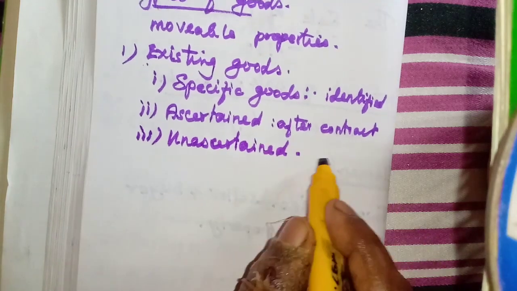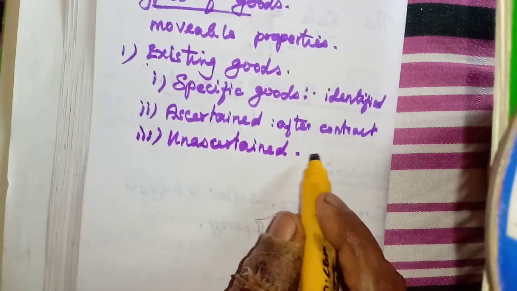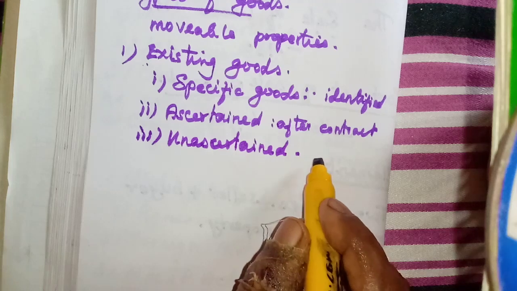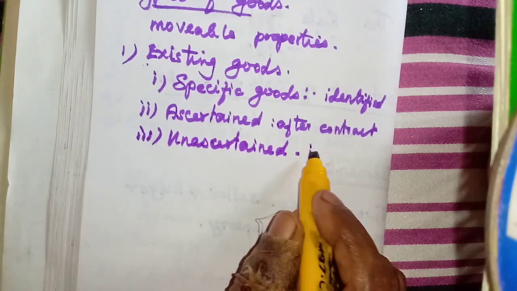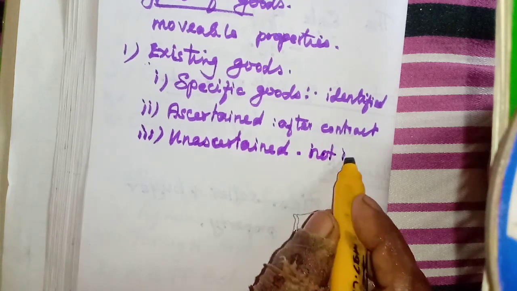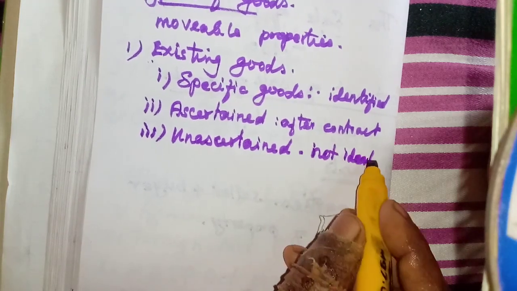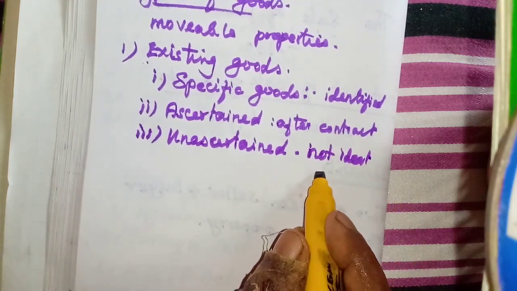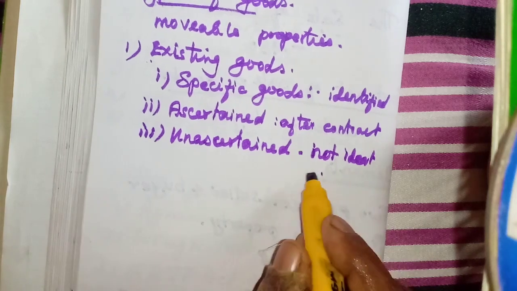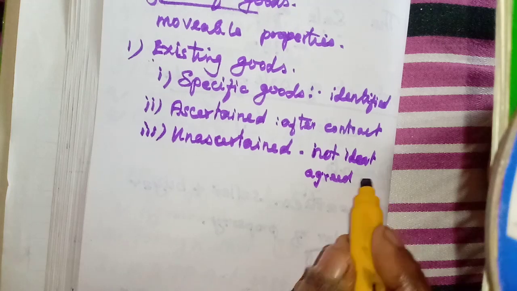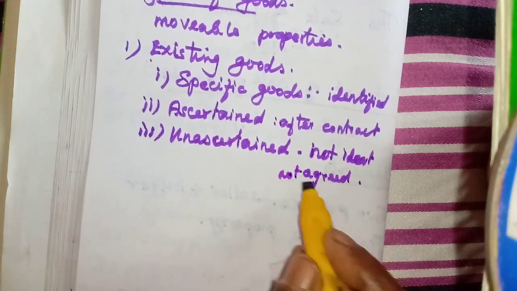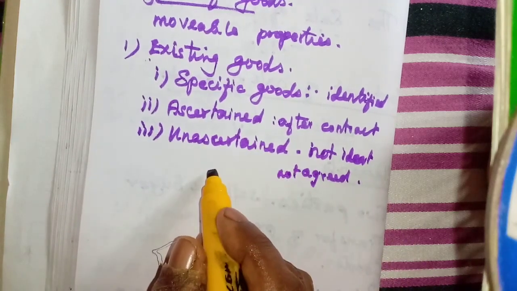Here, at the time of contract, they have not identified and they have not agreed. That is called unascertained goods. Not identified, we do not know which one we are going to buy, and we have not agreed upon also. We have not agreed and we have not identified. They are called unascertained goods.